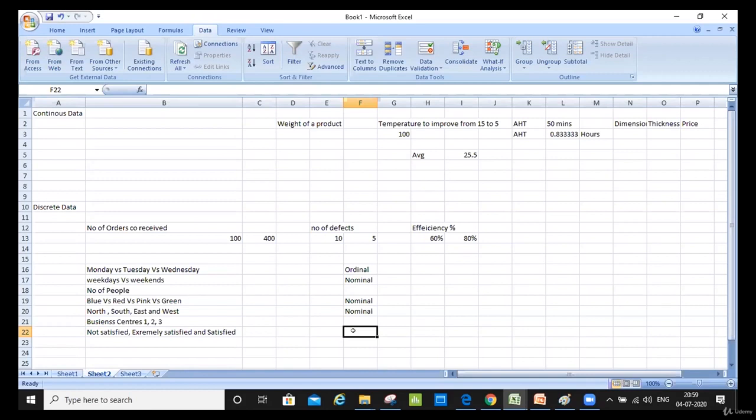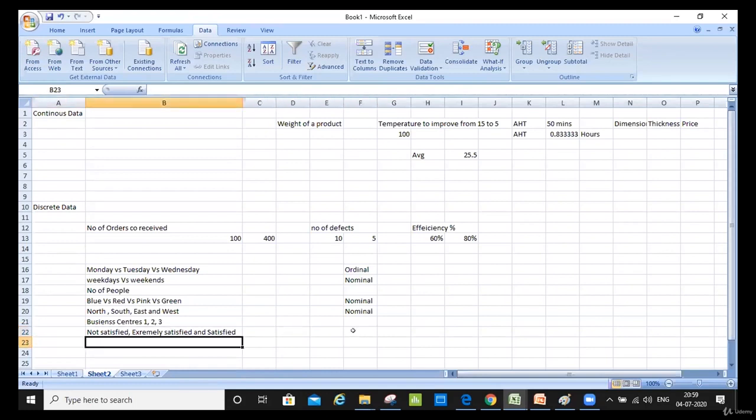The difference between ordinal and nominal is that if it is as per the standard or as per any uniformity, we say it's a kind of order, then we say it's ordinal. But if we are giving any sort of value, like if I have different departments, different products, different centers, then I consider it nominal. So it is not as per the gap.